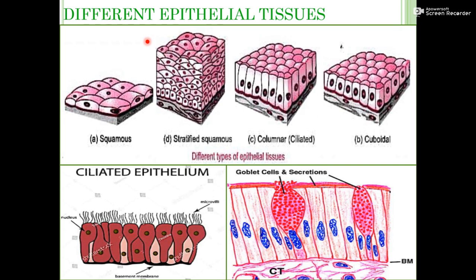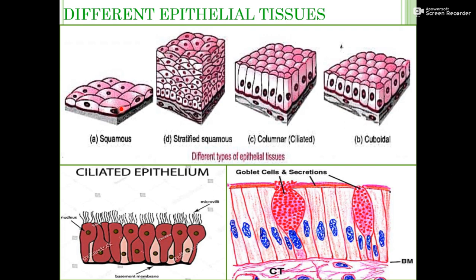No doubt, it is skin, but skin is also made up of epithelial tissue. It covers the inner side of the body as well, meaning internal organs. For example, our intestine is lined by epithelial tissue from the inner side. So it makes a layer inside and outside of the body.